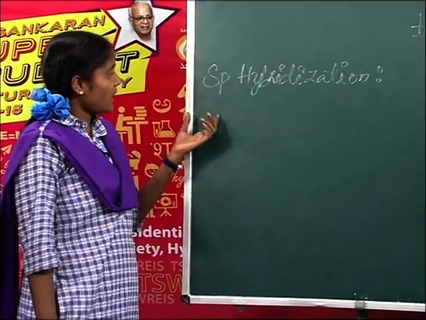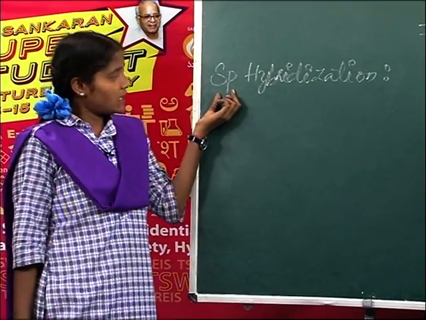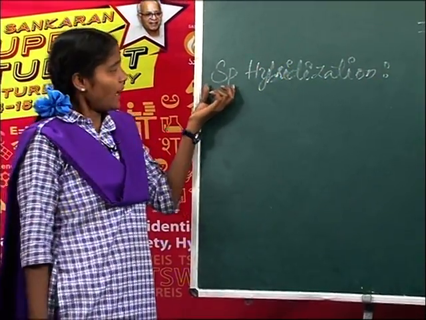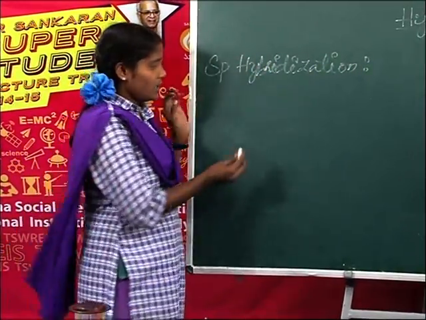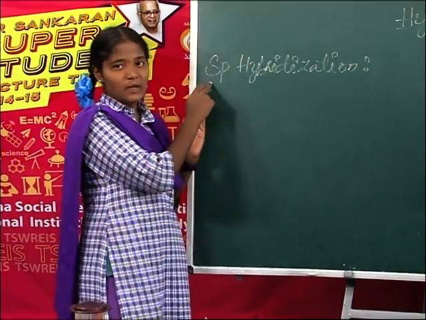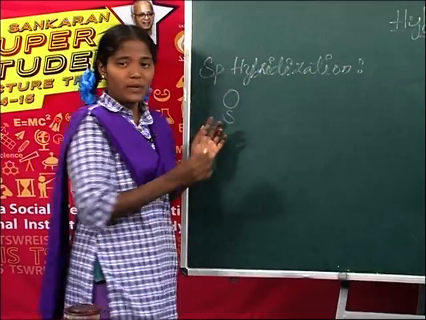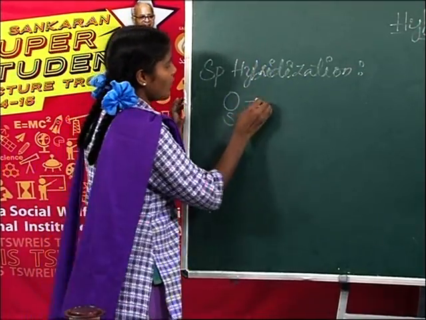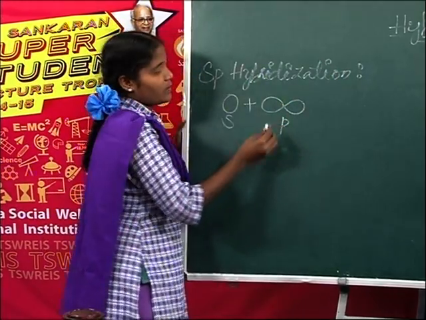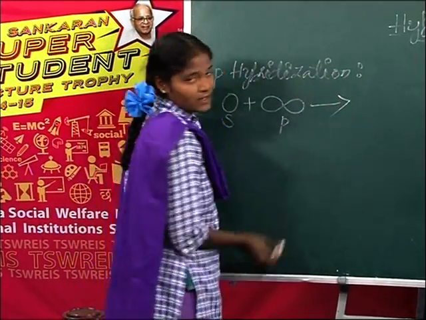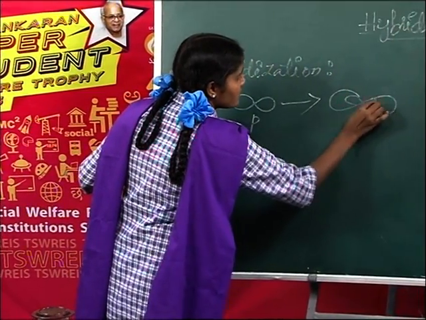In this hybridization, one s orbital and one p orbital intermix with each other. It gives two sp hybrid orbitals. In this hybridization, how many s orbitals are present? One s orbital. How many p orbitals? One p orbital. One s orbital and one p orbital intermix with each other, and it gives two sp hybrid orbitals.